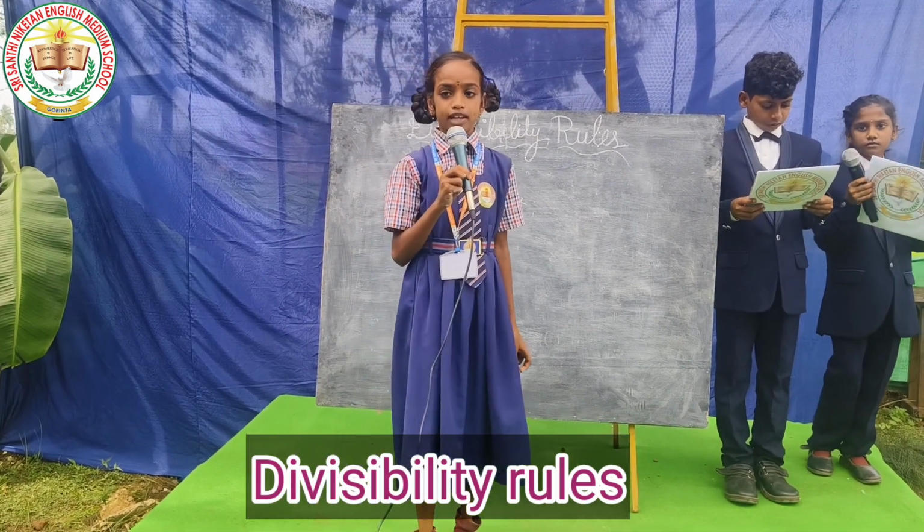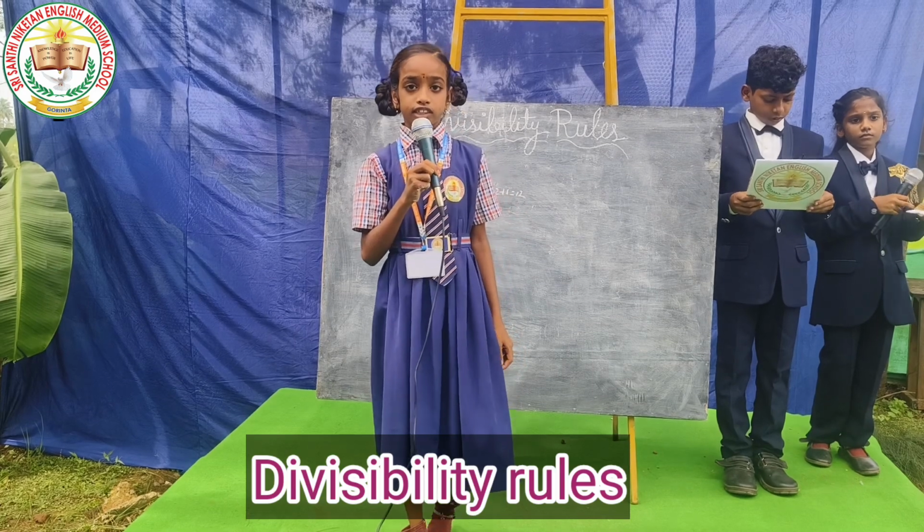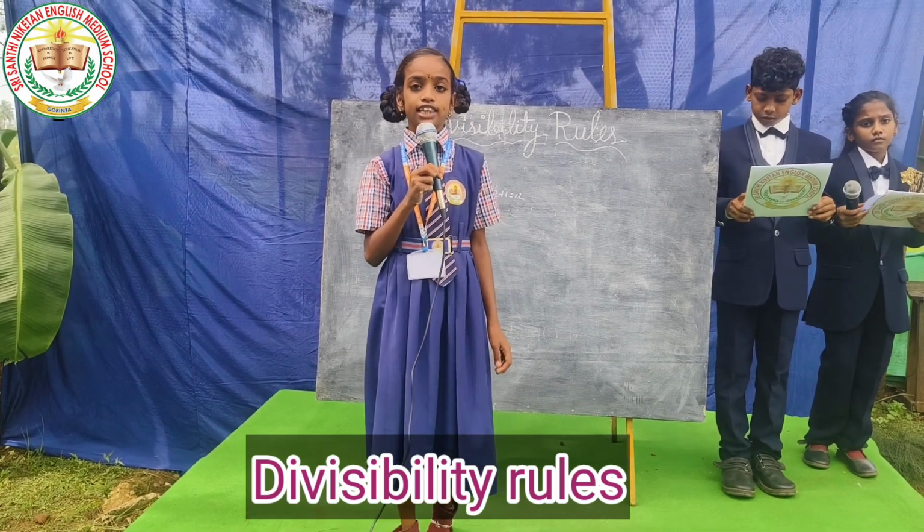Divisible by 6. A number is divisible by 6 if it's divisible by both 2 and 3.